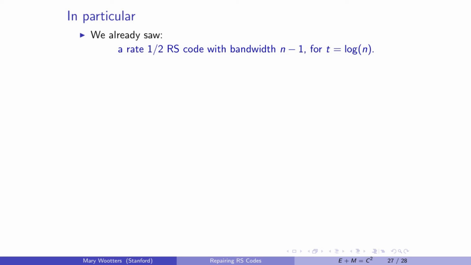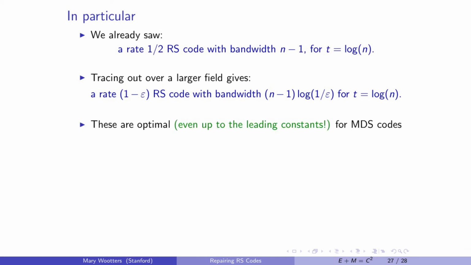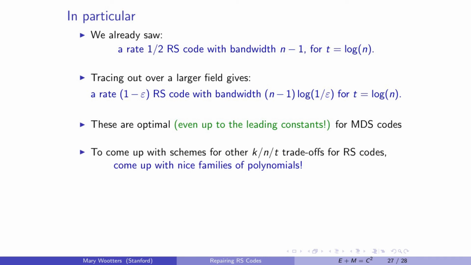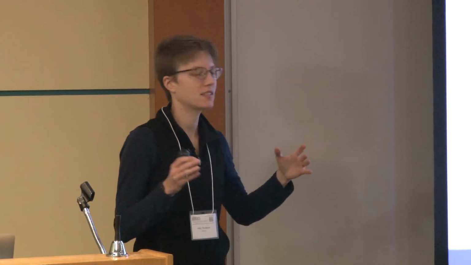So we just saw this rate 1/2 code with 1 bit per node. This generalizes to high rate codes. This is actually even optimal among MDS codes with linear repair schemes. And we also give this nice framework. So it means that to come up with other trade-offs for different setups, different choices of evaluation points, you just need to come up with a nice family of polynomials.